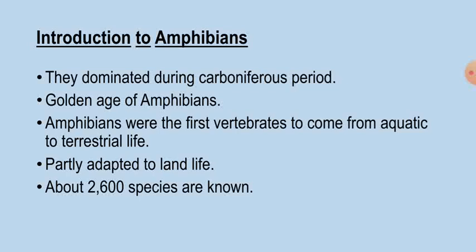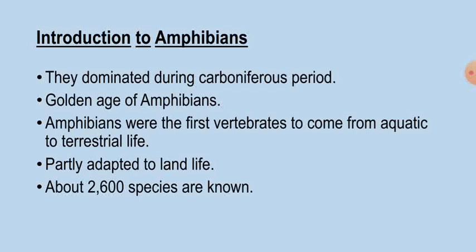So amphibians are partly adapted to land life. As I said, these amphibians are first vertebrate who made the transition from aquatic to terrestrial mode of life, but they failed to become fully adapted to terrestrial life.